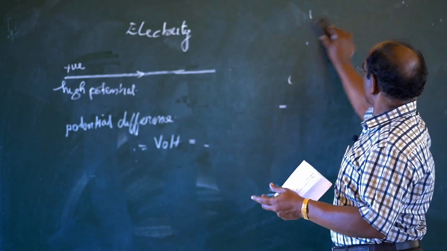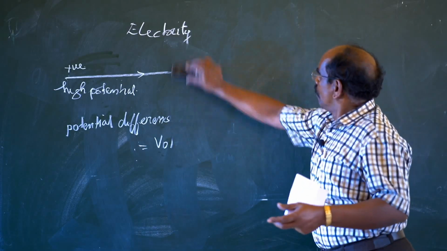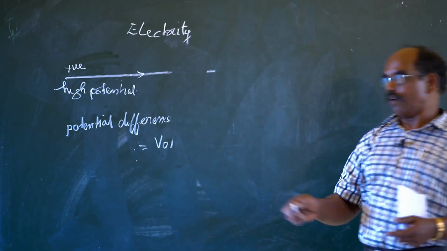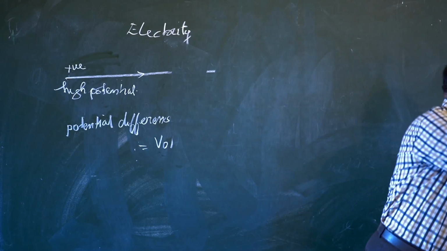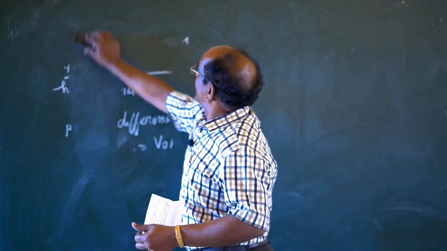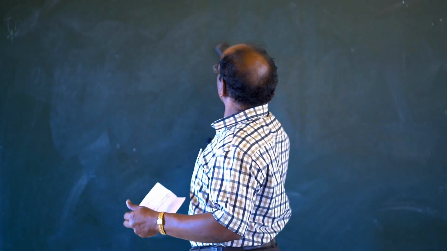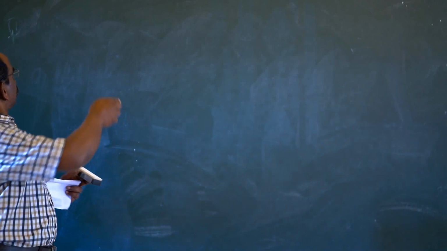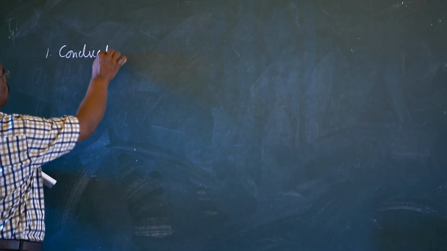The first type of material that we talk about is conductors.